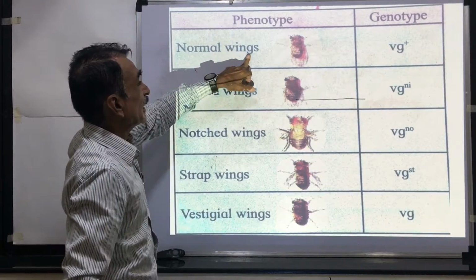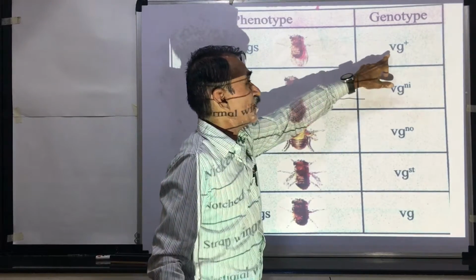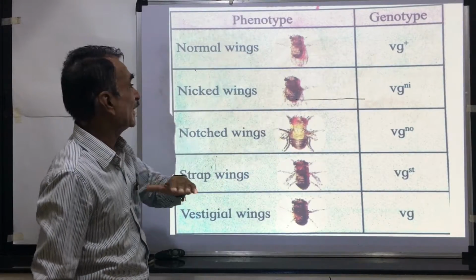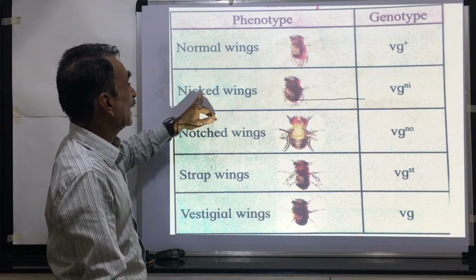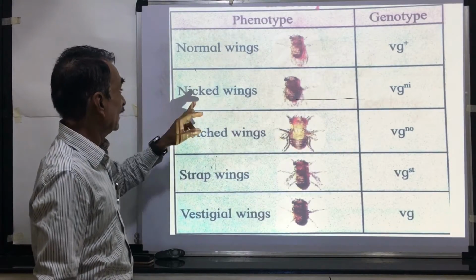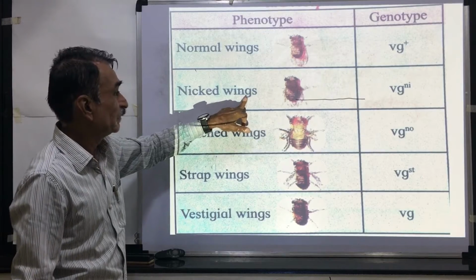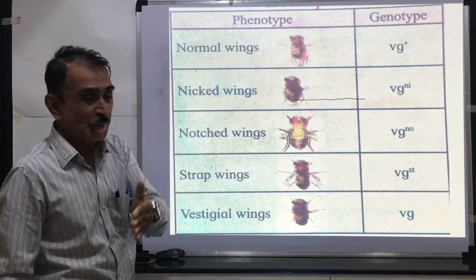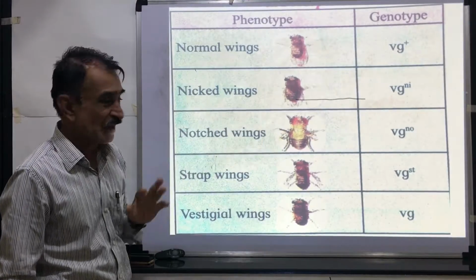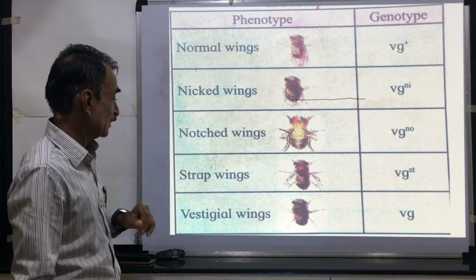In this case, these are the normal wings. This is produced because of the gene phi G plus. Phi G plus is a wild type allele, a wild type of gene. This is mutated into phi G Ni. Because of this phi G Ni, nicked wings are produced. Phi G Ni is again mutated into phi G NO, meaning notched wing. Because of phi G NO, notched wings are produced.